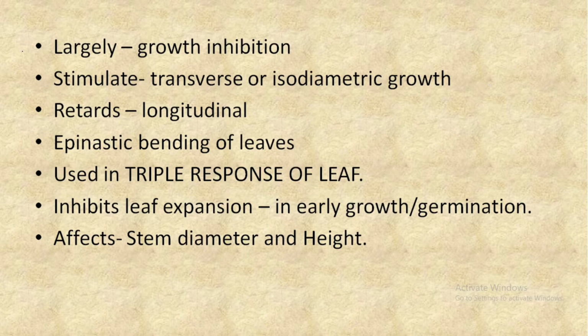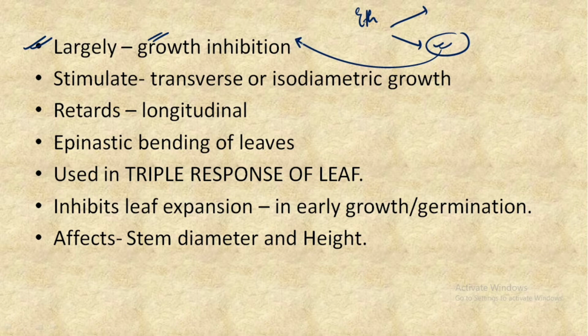The next important point is that it largely leads to growth inhibition of the plant. Ethylene helps in both promotion and inhibition, but majorly it leads to growth inhibition in plants. It stimulates transverse or isodiametric growth in the plant.